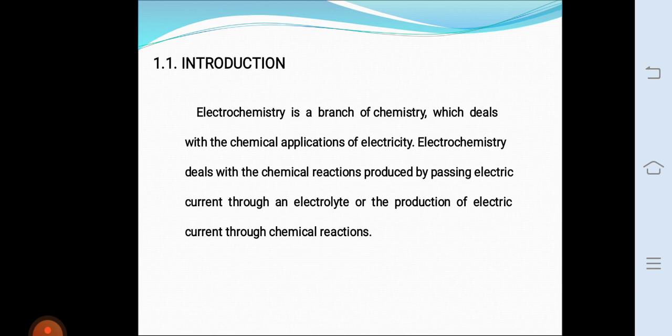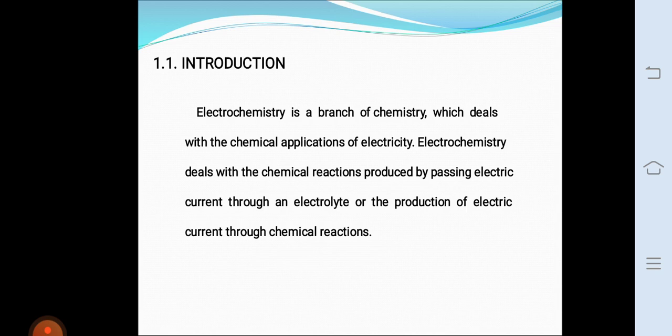In electrochemistry, we have to know conductors, non-conductors and insulators. First of all, conductors: a substance or material that allows electric current to pass through it is called a conductor. The ability of a material to conduct electric current is called conductance.